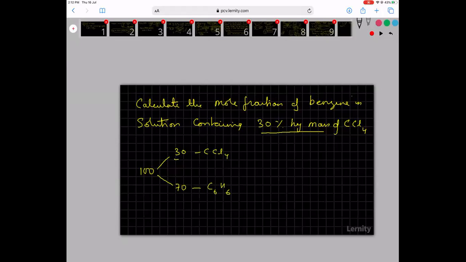Now you can convert this into moles and find out the mole fraction.